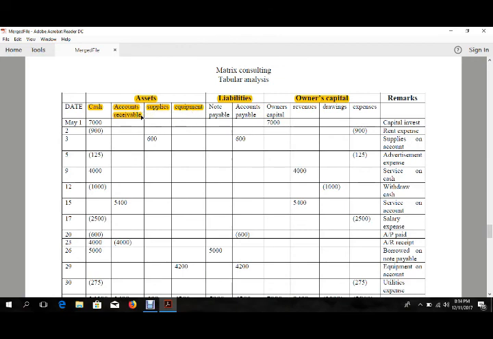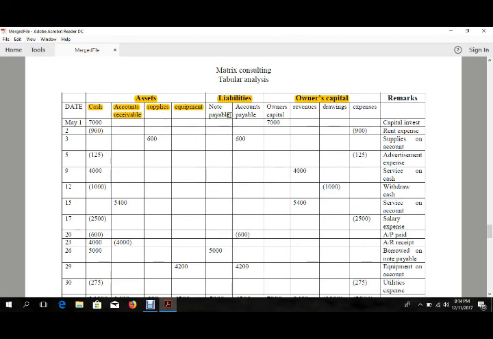Then the account receivable shows the money the company is going to get from other companies. Actually it's a due from other companies. This is the money the company is going to get. Then there's cash. It is the cash that the company has.